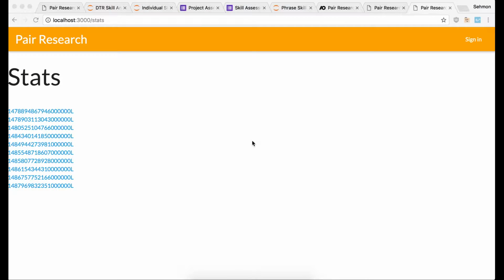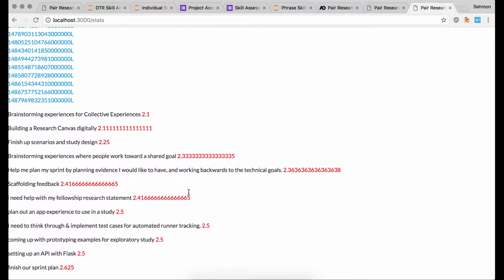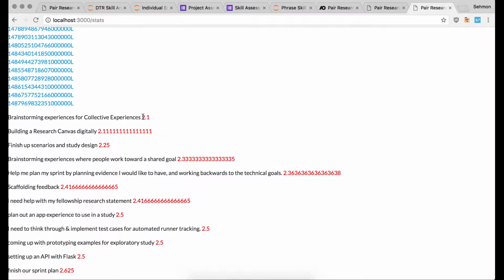We also have a stats page that lists a bunch of timestamps correlating to Parry Search sessions. Given that, can we understand the skills snapshot of the community at a certain point in time? For example, right here we have each task that was asked during this timestamp, and the average rating given to that task across the community. Given this, a mentor or a professor or somebody in a leadership position over the community can get a snapshot of where skills are in the moment.